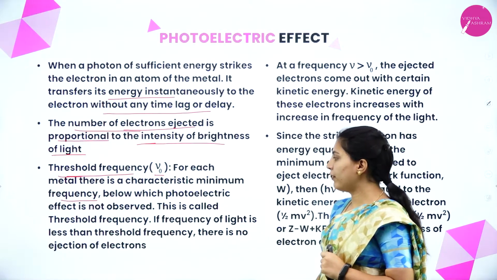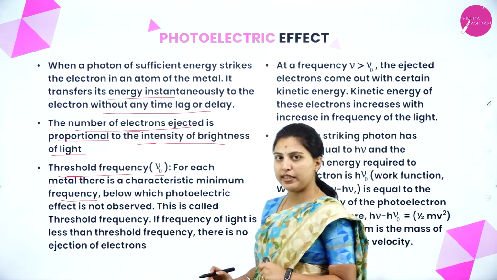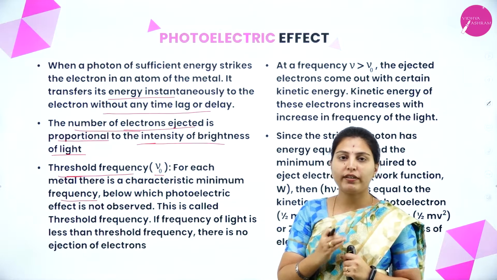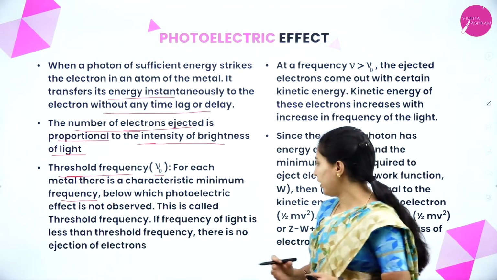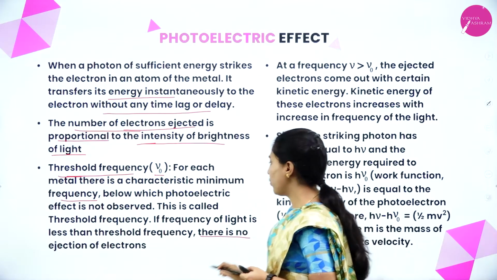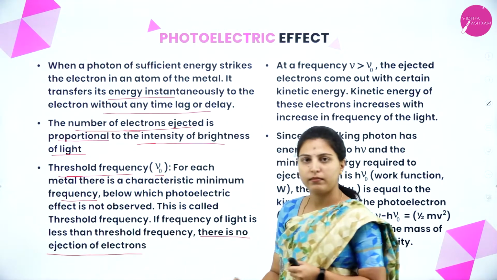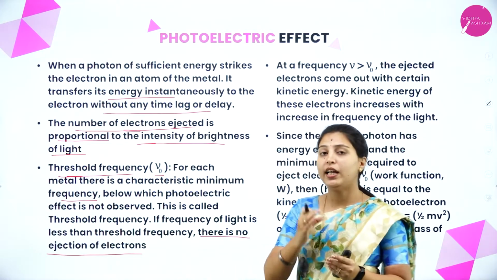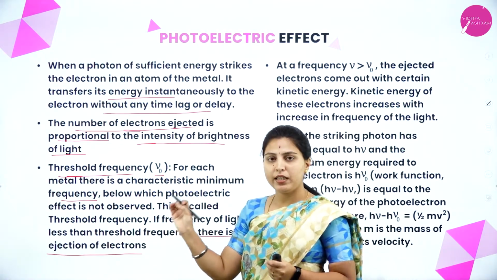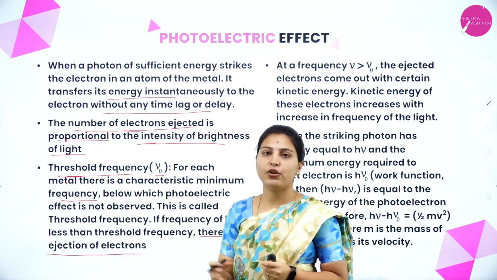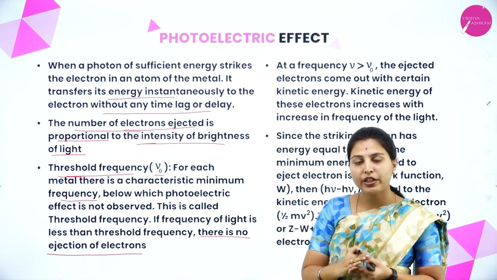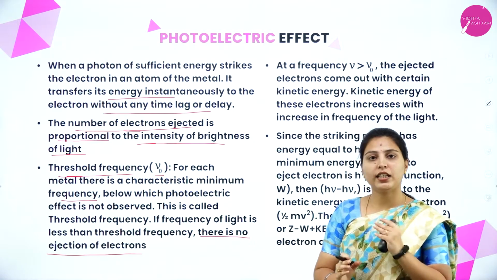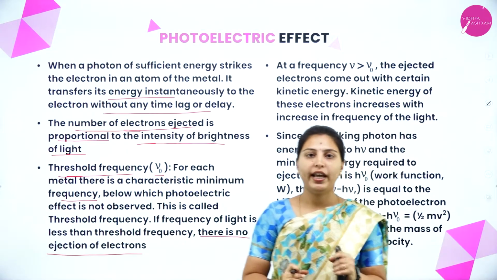If the frequency of light is less than threshold frequency, there is no ejection of electrons. Threshold frequency is the minimum frequency at which the metal will respond with the ejection of electrons. If the frequency is less than threshold frequency, then there is no chance of ejection of electrons.